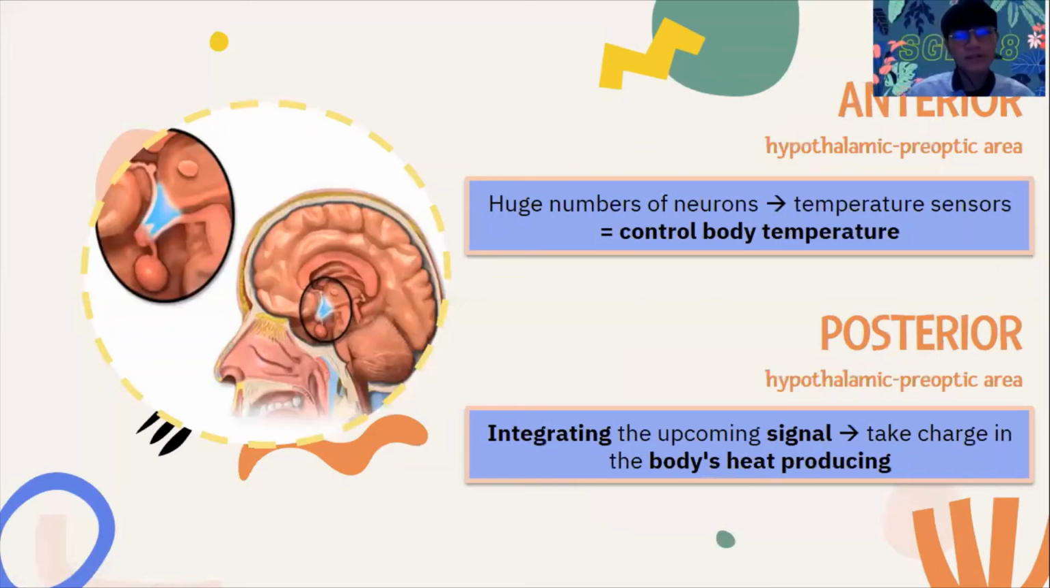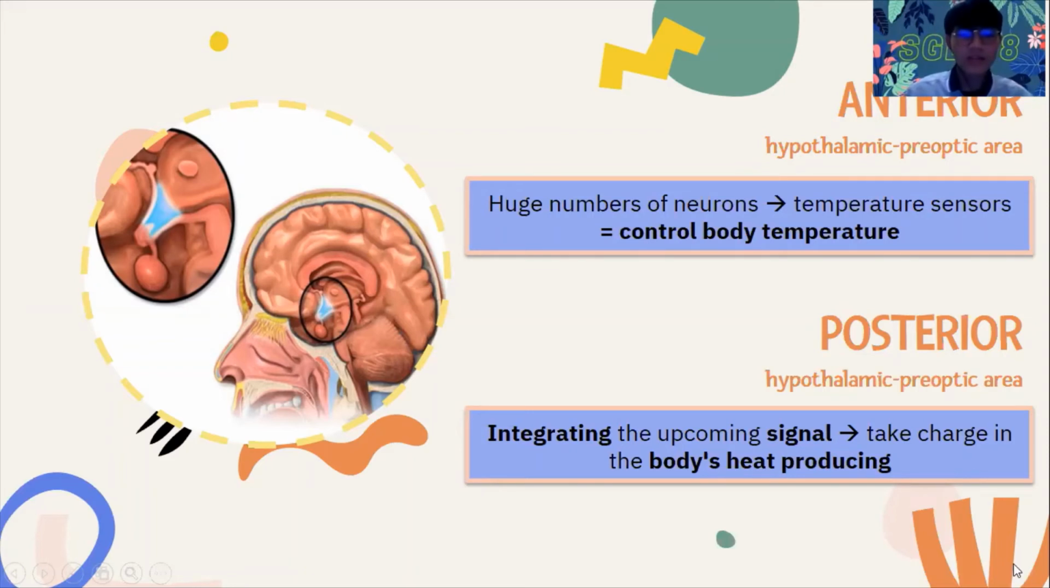First, I will explain the hypothalamic anterior preoptic area. This area has a huge number of neurons that have a role as temperature sensors, which means they control body temperature. When the body temperature rises, the heat-sensitive neurons will increase their firing rate. Otherwise, the cold-sensitive neurons will increase their firing rate when the body temperature falls. Hence, the anterior hypothalamic preoptic area has the biggest role as the control center in regulating body temperature.